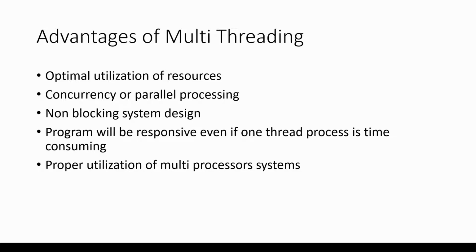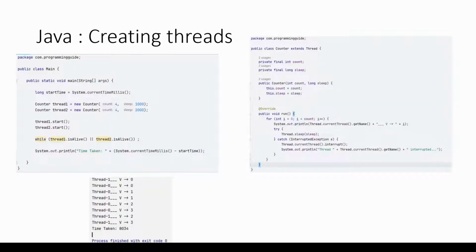The fourth is the program will be responsive even if one thread's process is time consuming. That means suppose we did an API call which is taking 10 to 15 seconds. If we need to perform some other process, since we have multiple threads running, we need not wait for that 10 to 15 second process to complete, and we can do parallel processes using multiple different threads. And the fifth advantage of a multi-threading system is if we have a multiple processor system, then we can utilize it properly.